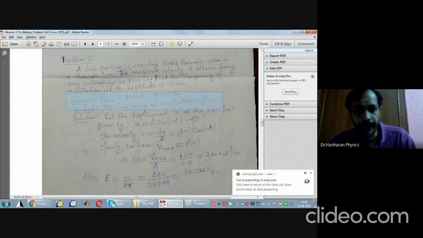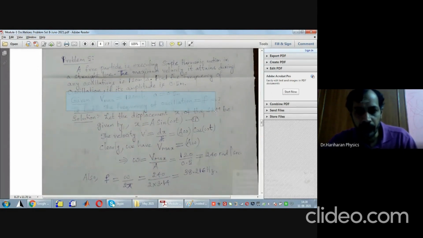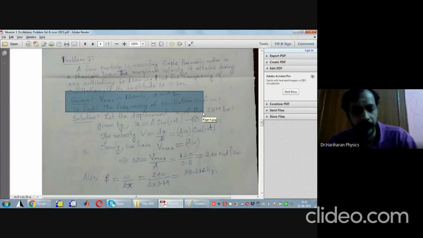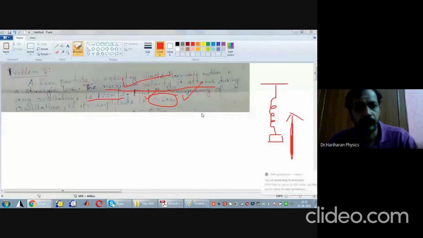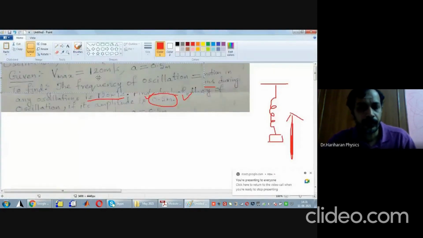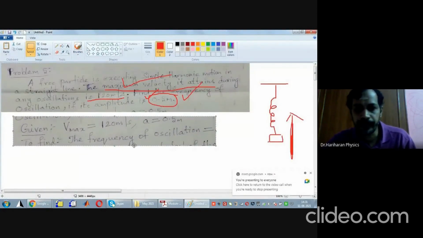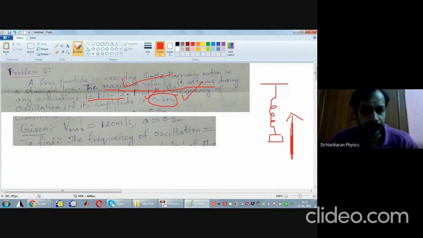Okay, so whatever is required is there in this slice that I have selected. Now look here, as usual, what are the things given? The maximum velocity attained by an object is 120 meters per second.